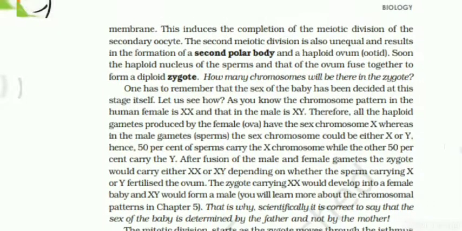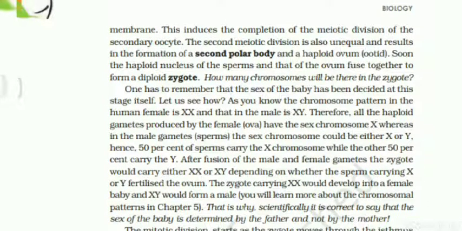So how many chromosomes will be there in the zygote, students? Very easy question. 23 plus 23, that is 46 chromosomes will be there in the zygote. One has to remember that the sex of the baby is decided at this stage itself. Let us see how. As we know, the chromosome pattern in the human female is XX and in the male is XY. We discussed this more than 10 times. The 23rd chromosome pair of the human contains XX for human females and XY for human males.